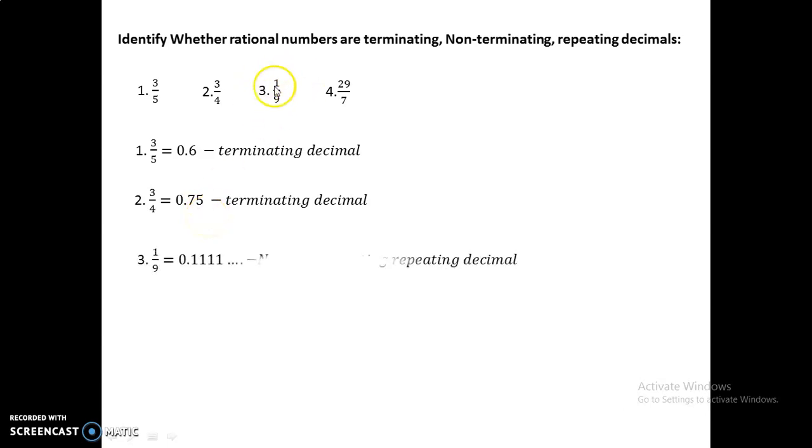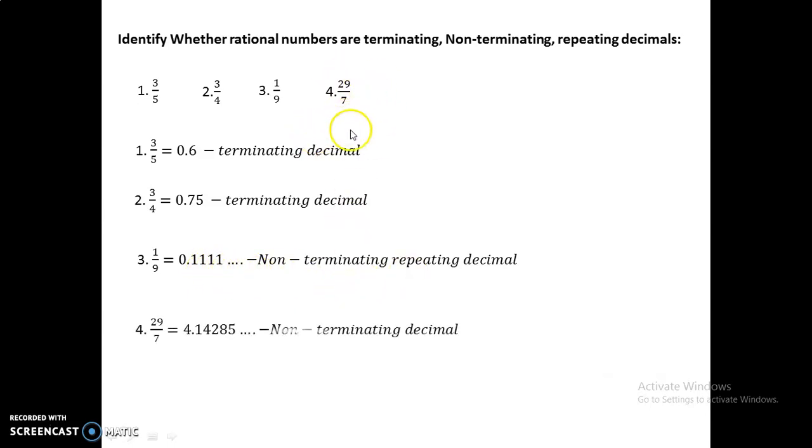Now coming to 1 by 9. By dividing 1 by 9, we get 0.111 and so on. We will not get a remainder of 0 here. So this is a non-terminating repeating decimal. Here the 1 is repeating. So it is a non-terminating repeating decimal.